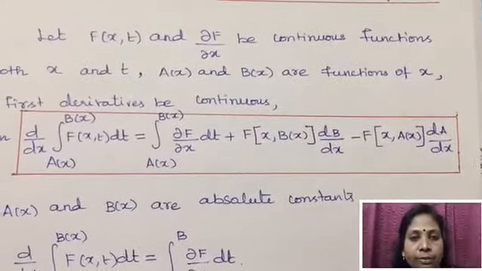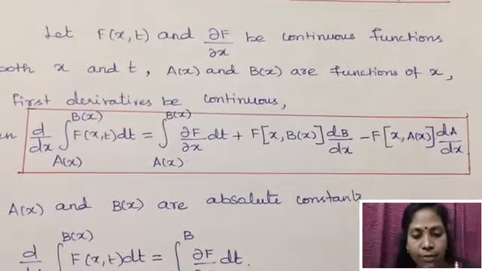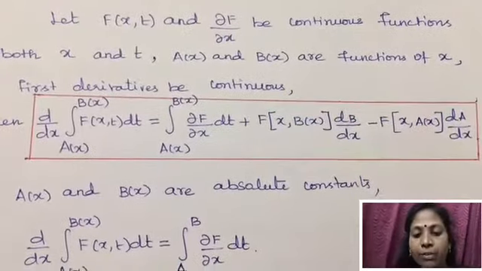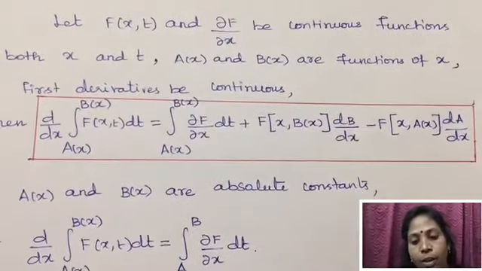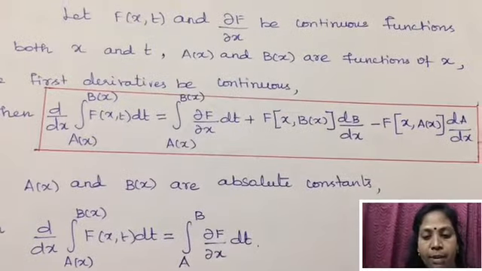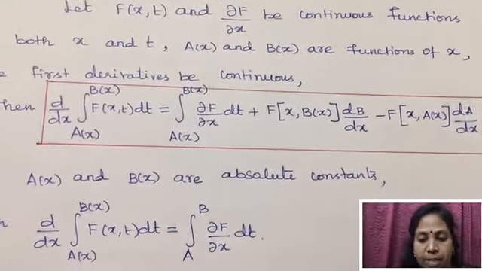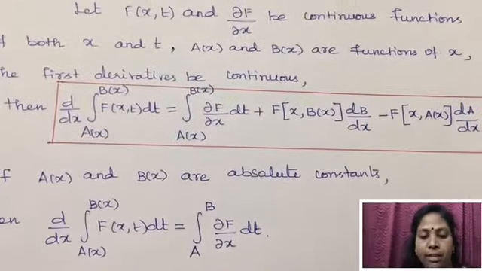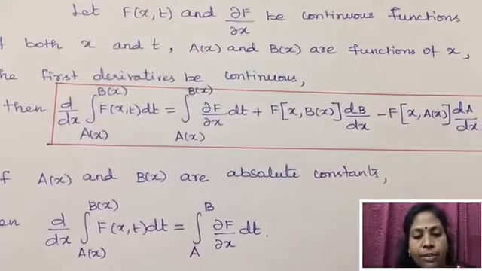Then the formula becomes d by dx of integral a of x to b of x f of x comma t dt is equal to integral from a of x to b of x dou f by dou x dt plus f of x comma b of x into db by dx minus f of x comma a of x into da by dx.